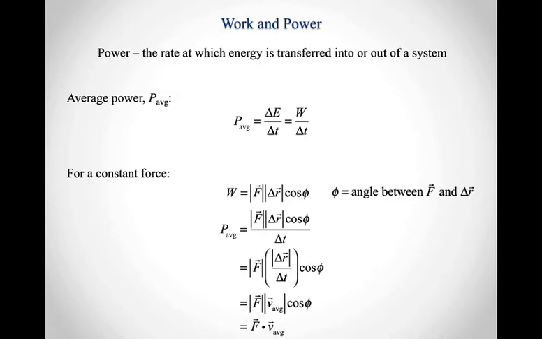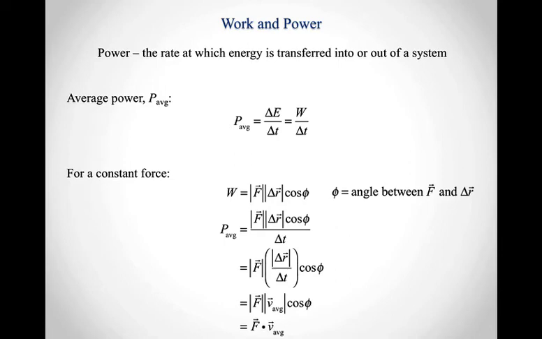So the average power, there are two ways I can calculate it here. One is I can calculate the work done by some force divided by the time it took for the force to do that work. The other thing I can do is calculate the magnitude of the force times the magnitude of the average velocity times the cosine of the angle between those two, which means that the average power is also the dot product of a constant force vector with the average velocity. So both of these are ways that we can calculate the average power.